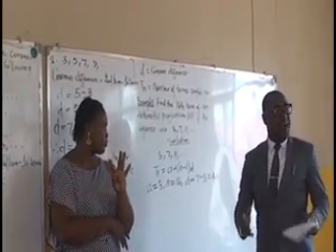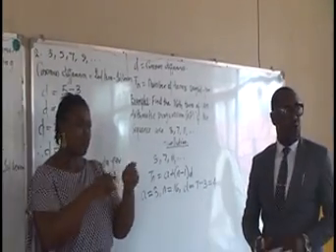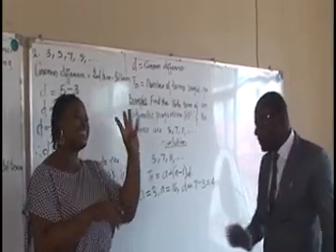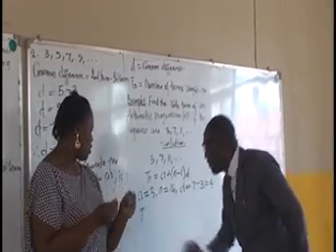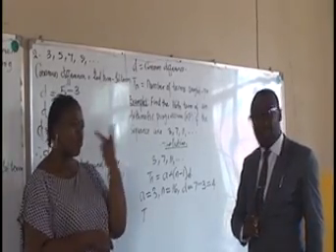We'll substitute these values into the formula above, and then we'll be able to establish the 16th term of this sequence. Whenever we see our n, we put 16. That is our value of n.